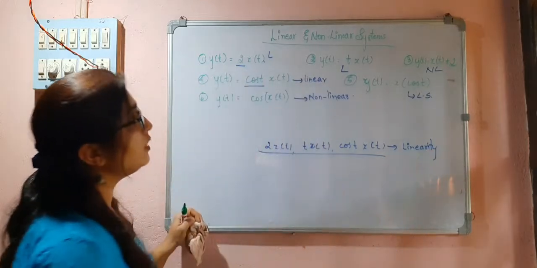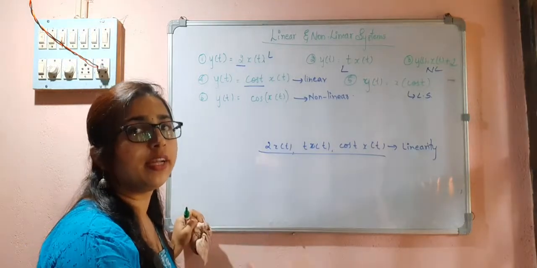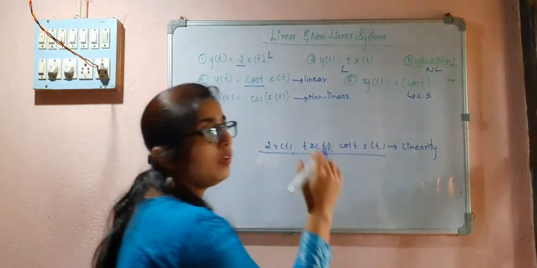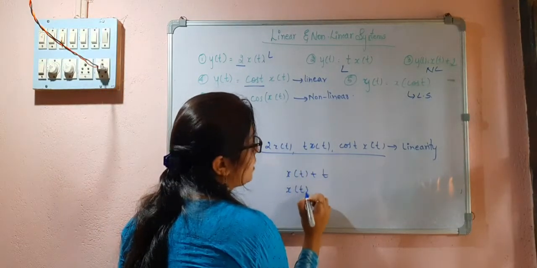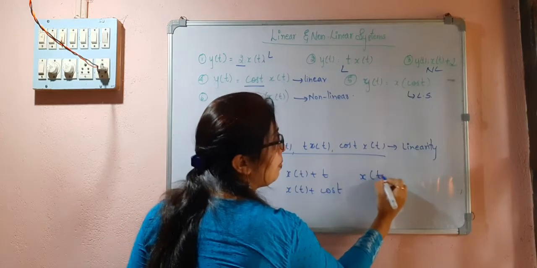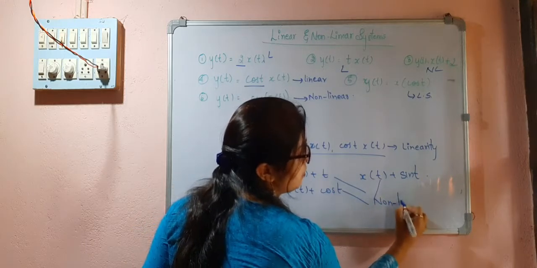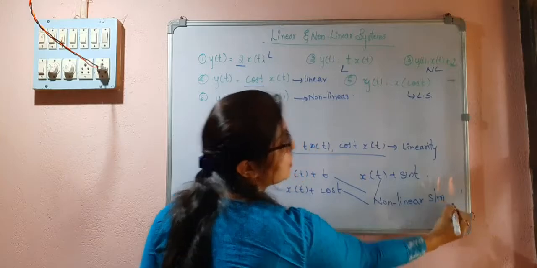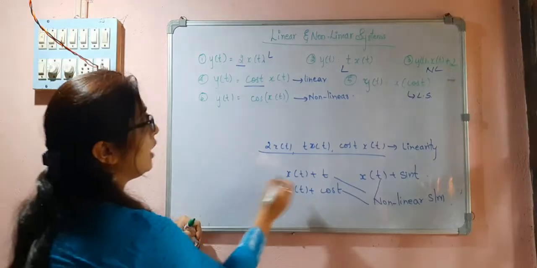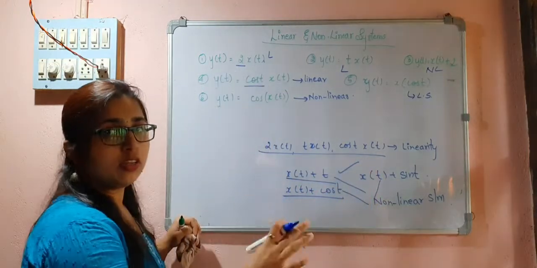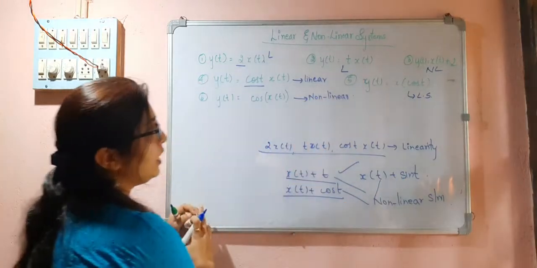Another thing you have to remember: if you are adding or subtracting anything other than the signal, then you will have a non-linear system. So if you take x of t plus t, x of t plus cos t, x of t plus sin t, whatever you take, these all will be non-linear systems. So you have to multiply the signal with something, and then only we can say it will be a linear system. If you have anything other than the signal added, then it will be a non-linear system.